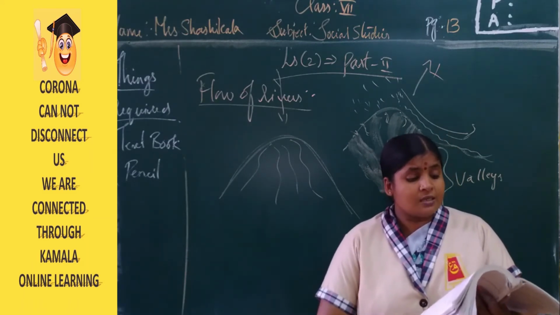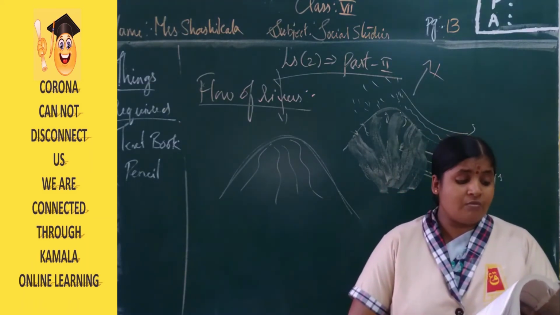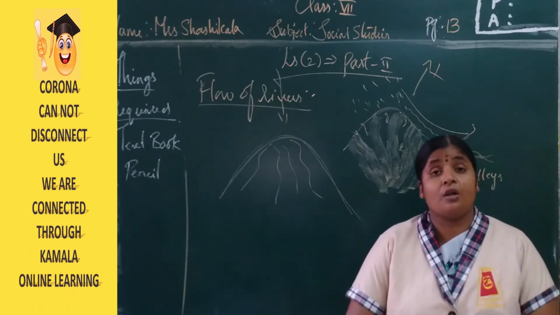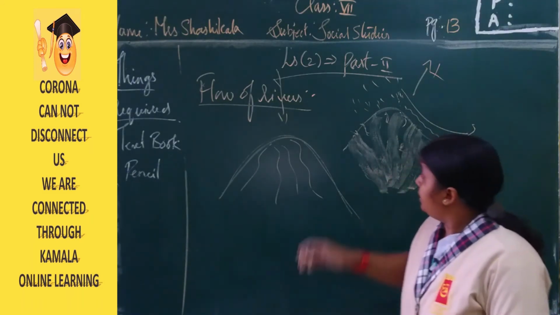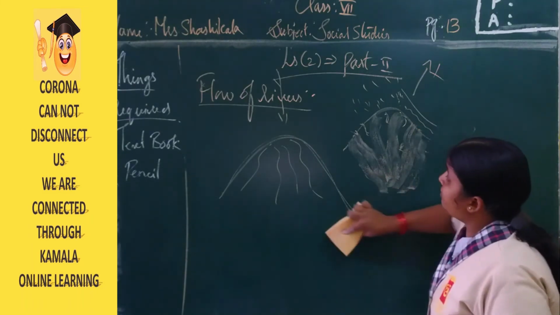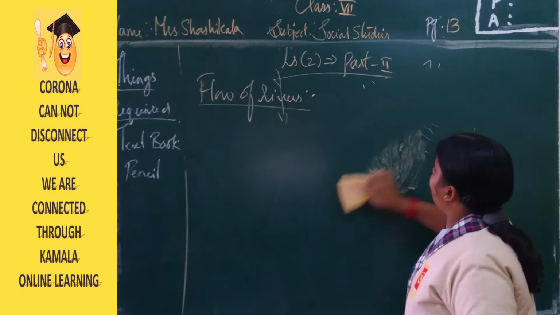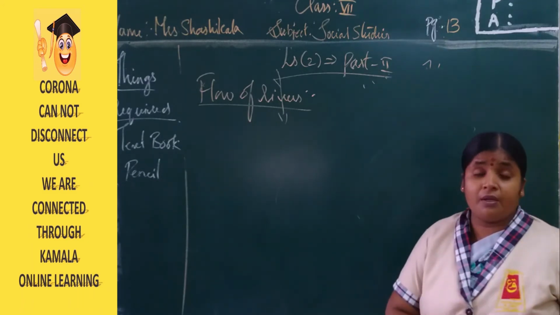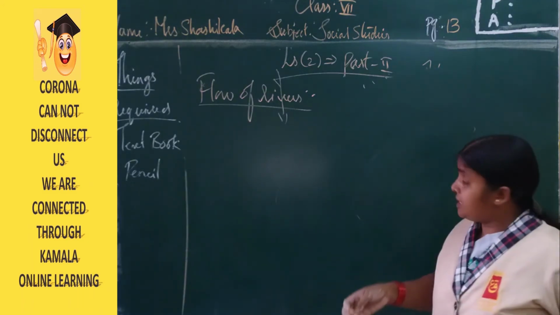Now, the smaller rivers or streams which join a larger river are called tributaries. Here these streams come not only from one mountain; we have many mountains, a chain of mountains, yes or no?